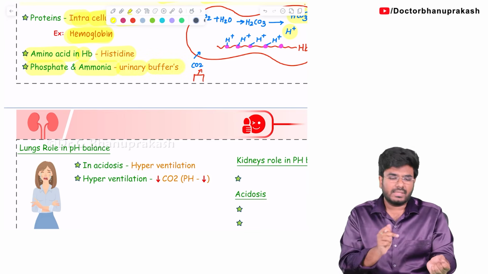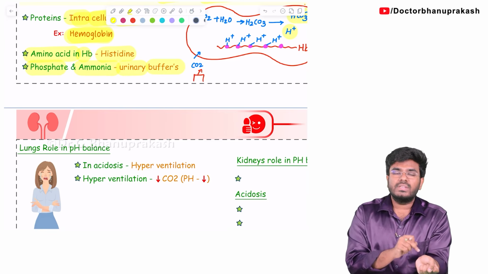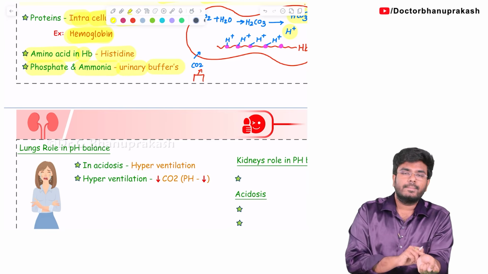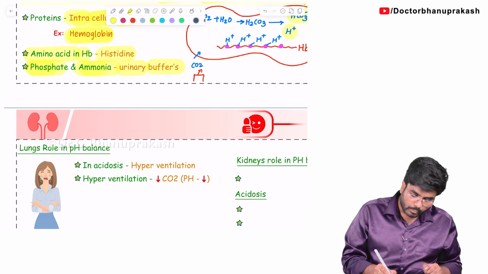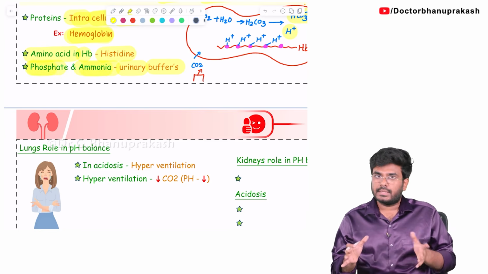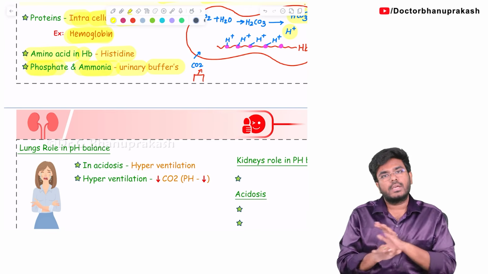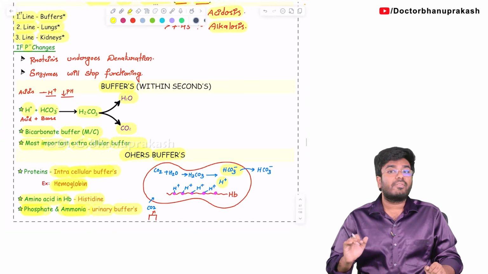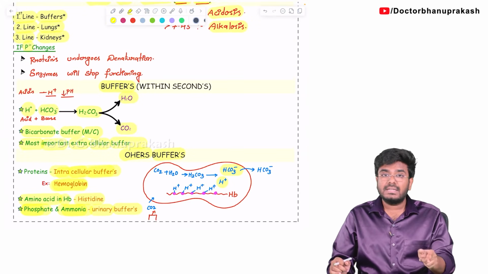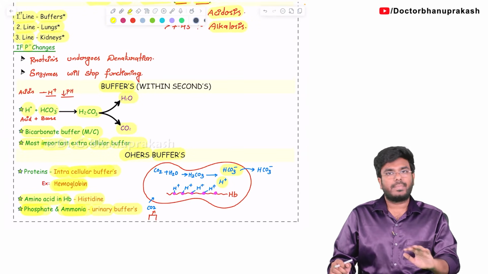So, tell me, who is the buffer in the plasma? Bicarbonate. Who is the buffer within the cells? Hemoglobin. And who is the buffer in the urine? In the urine also we have buffers, that is phosphate and ammonia. If there is any free H plus in the urine, they will go and bind with the H plus, neutralize the H plus. Done. So, with this, what have we completed? We have completed the buffer topic. Buffers act within seconds, trying to correct the pH back to normal.